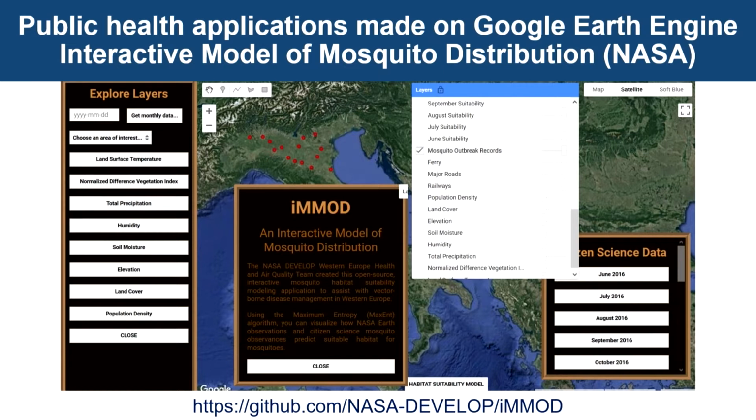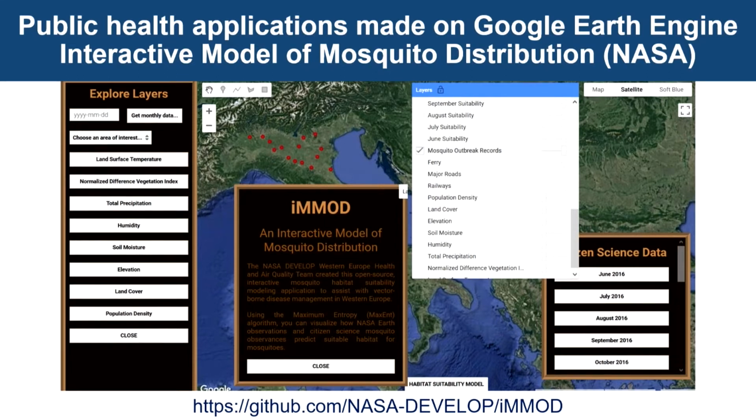I think this is not in active development. Somebody made this at NASA and they have kept it on GitHub. This is called the interactive model of mosquito distribution. This is primarily focused on Western Europe. So this is the Western Europe Health and Air Quality team has created this open source interactive mosquito habitat suitability modeling application to assist with vector-borne diseases in Western Europe.